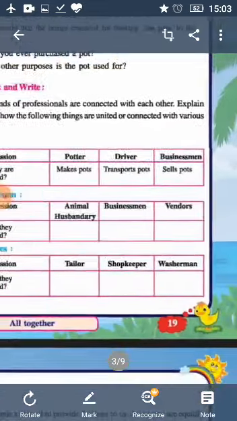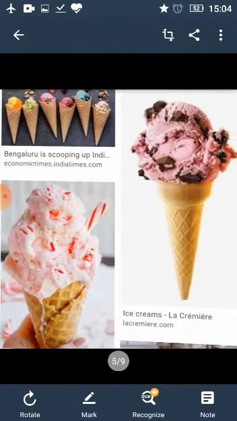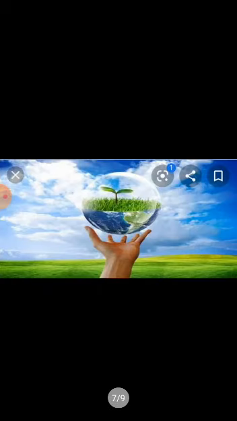So come to the next page. Now children, you know that many people toil hard to provide facilities to us. Toil means they work very hard. When you are drinking water from the pot, have you ever thought of the hard work done by the potter and the donkey? When you are eating ice cream, have you ever thought how many other people are doing hard work for the ice cream? Children, all these things, whatever we are using, we are getting from nature.